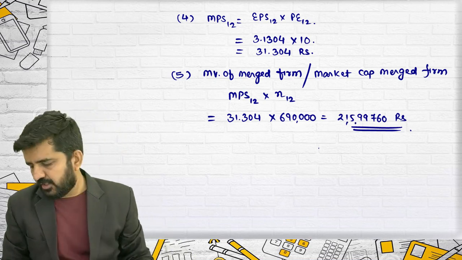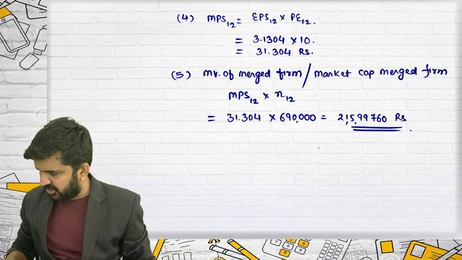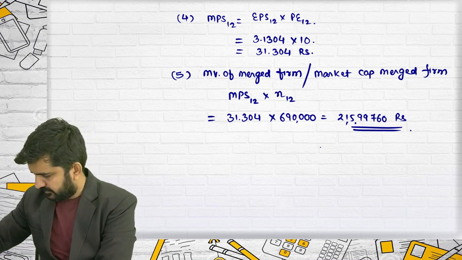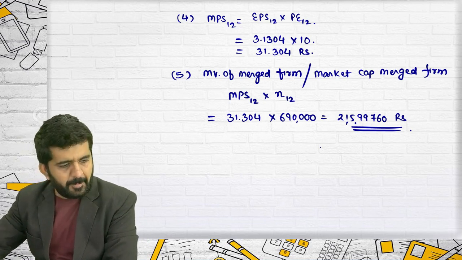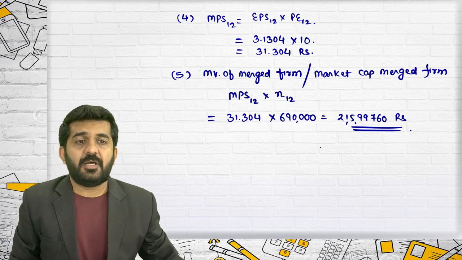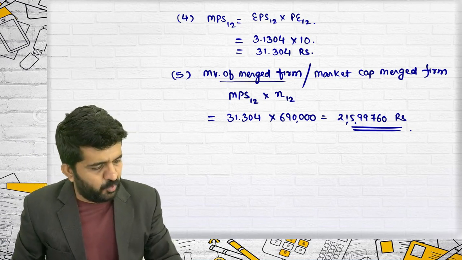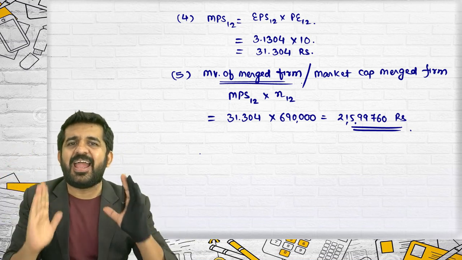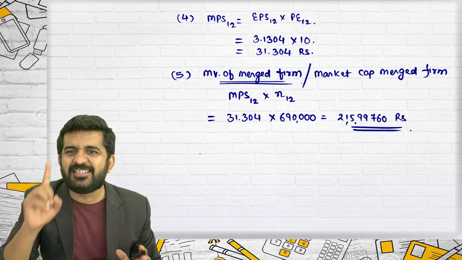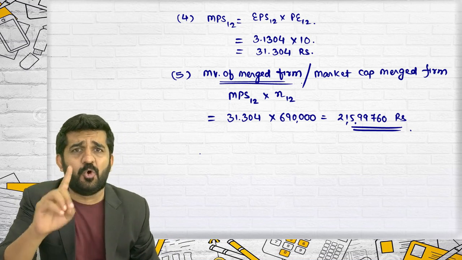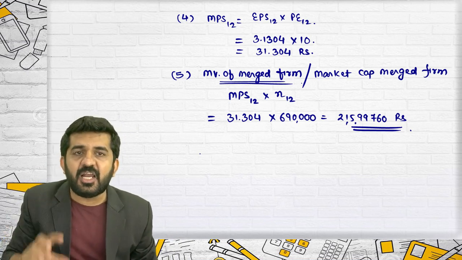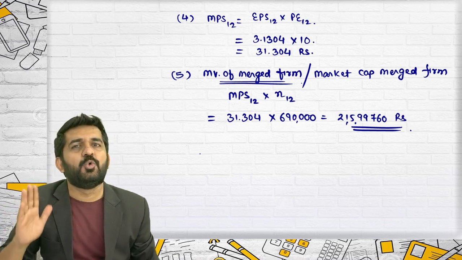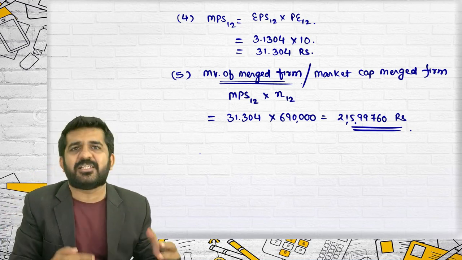This is nothing but market capitalization. So let me see whether my answer is correct or not. Yes, this is the market value of merged firm. This is the end of your answer. In examination, you should not go beyond this. In classroom, I am going beyond this just to explain you logically. You should understand what is happening.